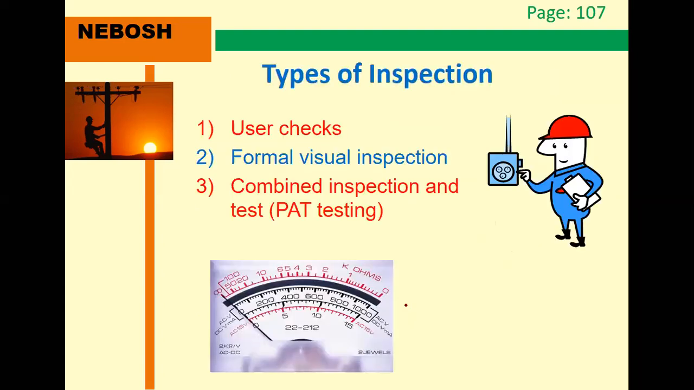The types of inspections: user checks, formal visual inspection, and also combined inspection. This is one type of inspection for electrical work. For example, if you have any shop selling items for one to ten dirhams, you can check, you have multimeters. These are known as multimeters. A multimeter has multiple functions.